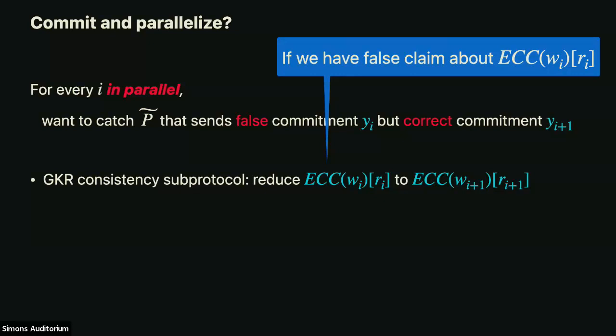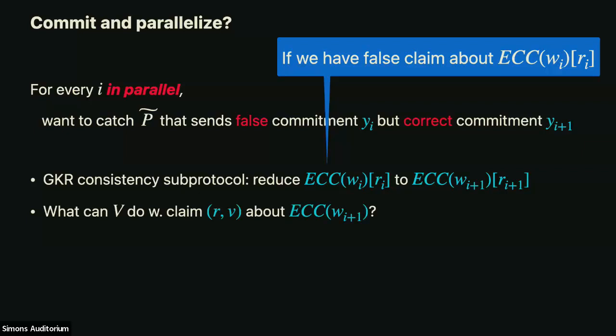Okay, so if I have a false commitment, now it sent me a false commitment about layer i, I want to get from that a false claim about the actual encoding of layer i, and then run the consistency subprotocol to get to a false claim about the commitment of layer i plus 1. But in layer i plus 1, he sent me the correct commitment. So we can't open it to a false value. And now I'll catch it. Now I'll catch the prover.